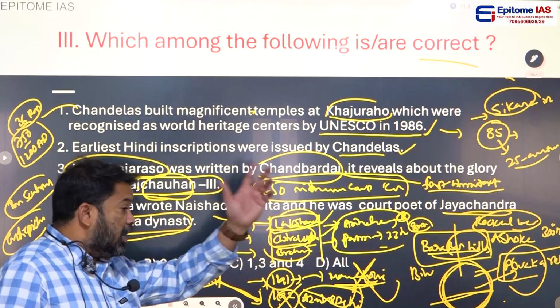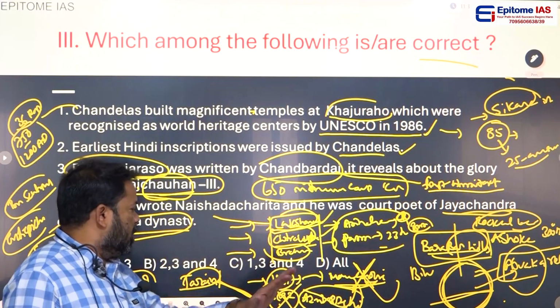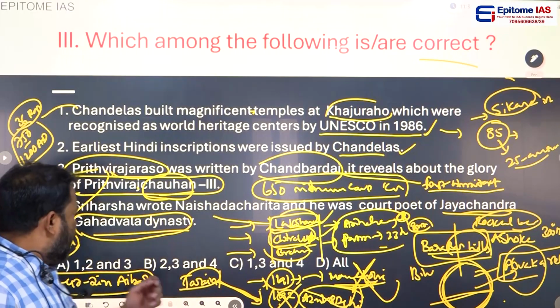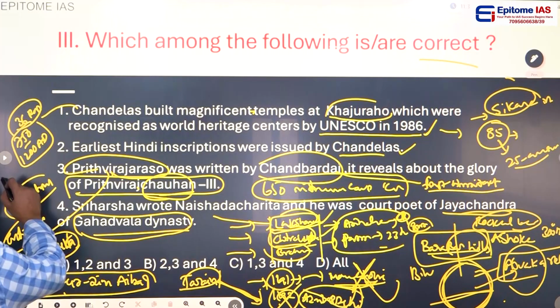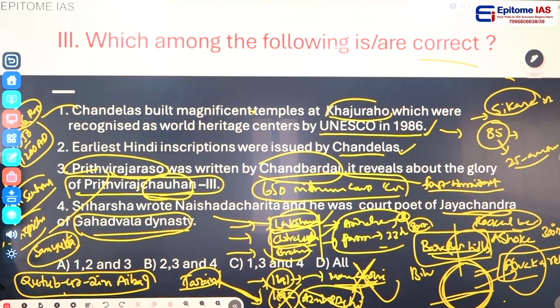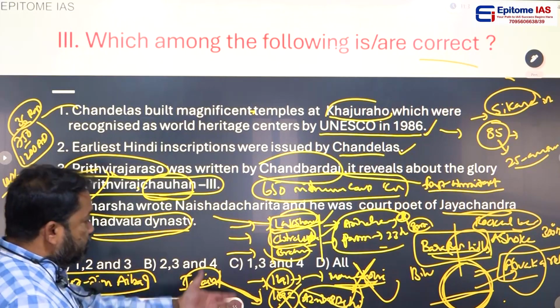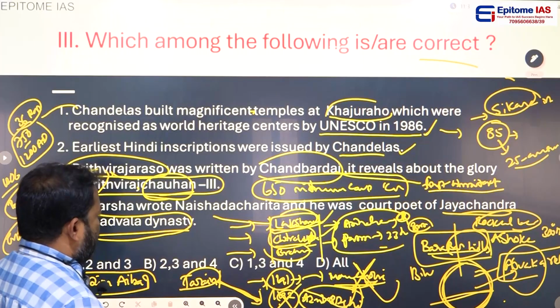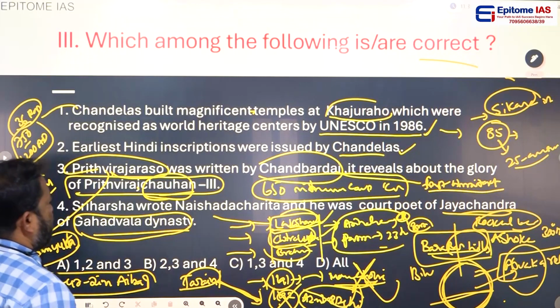Muhammad Ghori's military general Qutbuddin Aibak was appointed as governor of Ajmer and Delhi after the 1192 Tarain war. And this man Qutbuddin Aibak started the Delhi Sultanate kingdom in 1206. Yes, 1206. So in this way, this war established Muslim rule in India. Yes, clear.